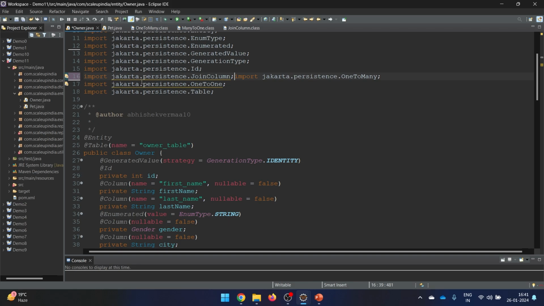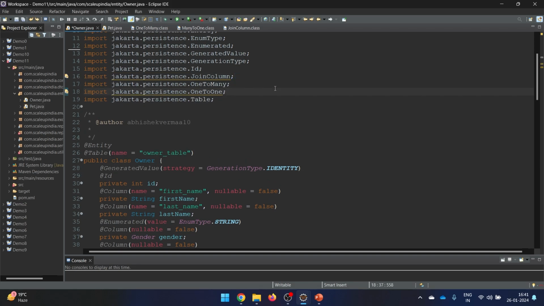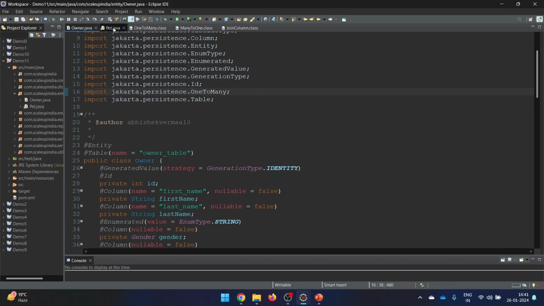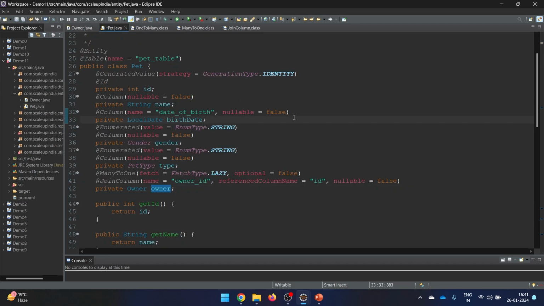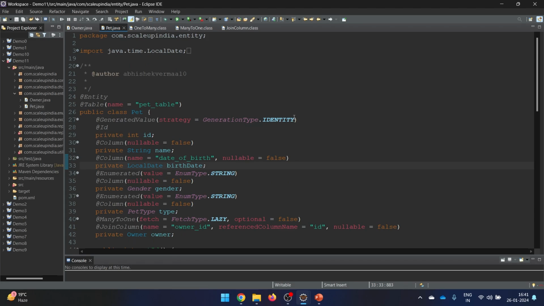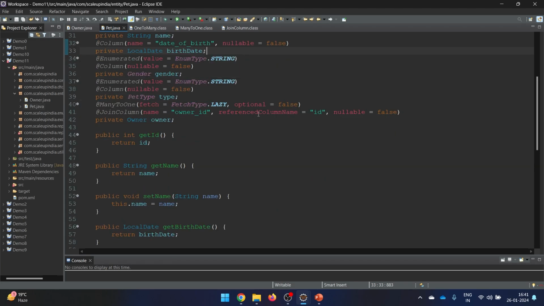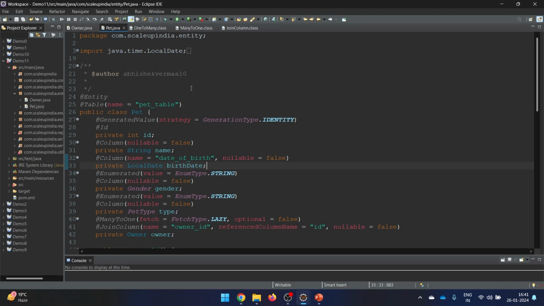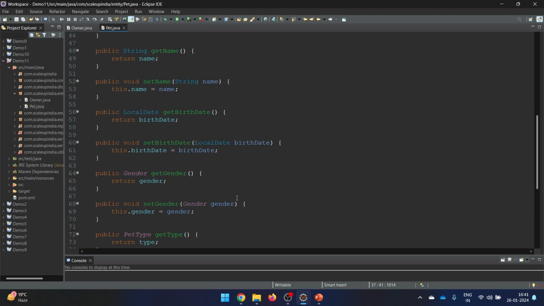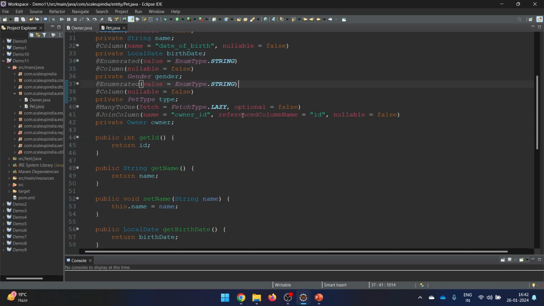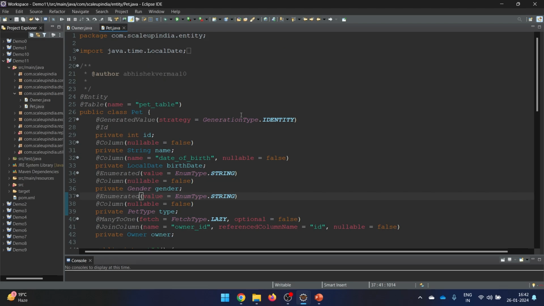I'm not sure why I'm not using Control Shift O here. So let me just use Control Shift O, and on the pet side also let's go for Control Shift O. It's always the mark of a good developer that the moment you complete your coding, you remove all the extra imports and unwanted things. So let's close all these classes. You remember that here we just updated the annotations, so we don't need to make any changes in this particular class for the variables or methods or anything like that. So this we have done easily here.